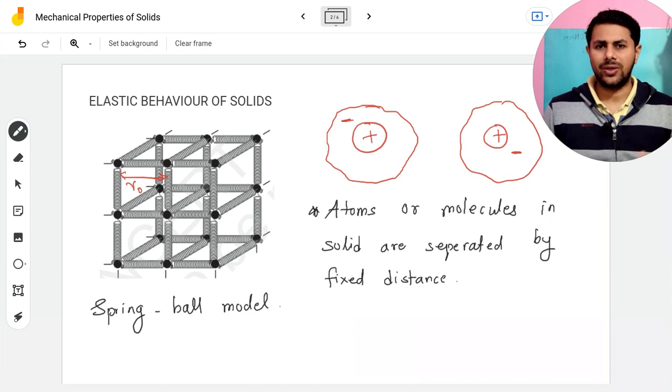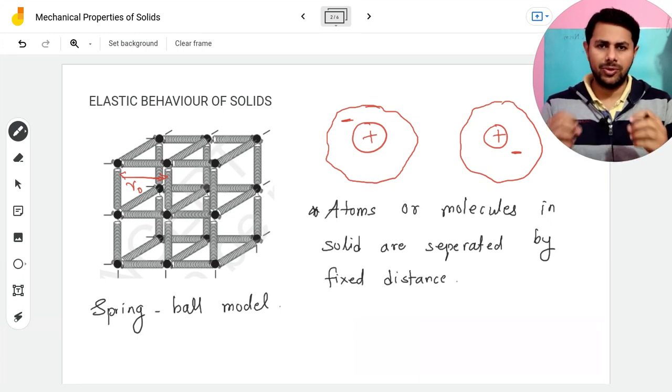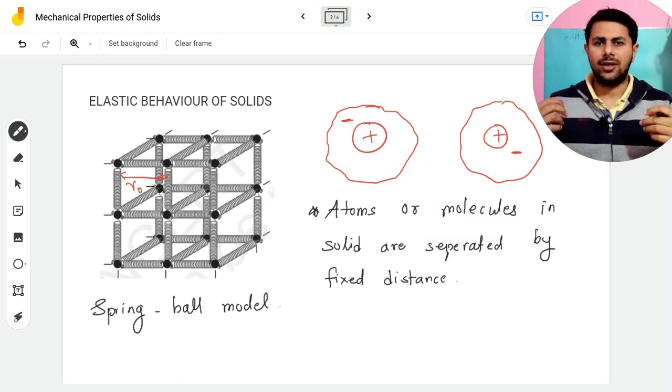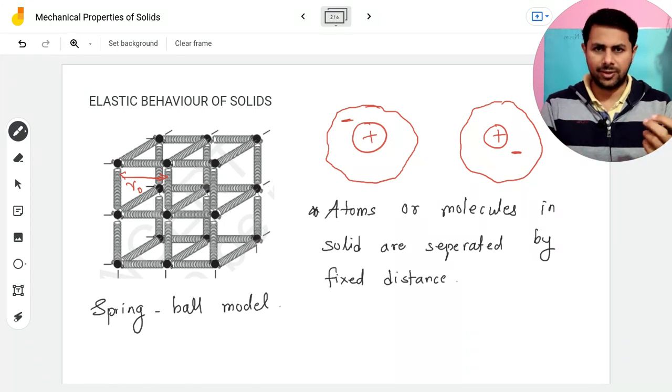So now what will happen if you exert some external force? If you stretch a solid, the distance between these atoms or molecules increases, and when the distance increases, the attractive force will dominate over the repulsive force. So the net force will be attractive. These atoms or molecules will try to attract each other, and they will try to come back to their original equilibrium distance with respect to each other.